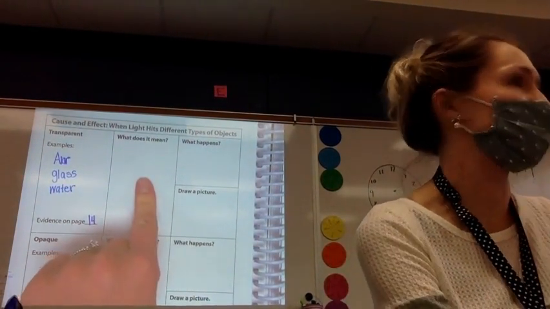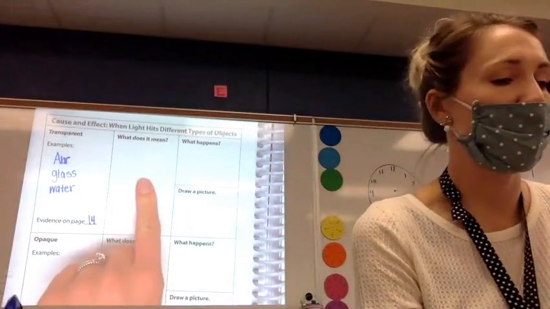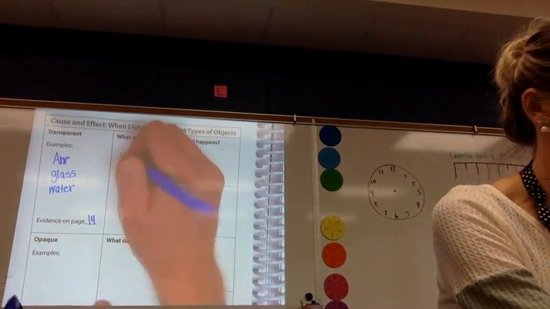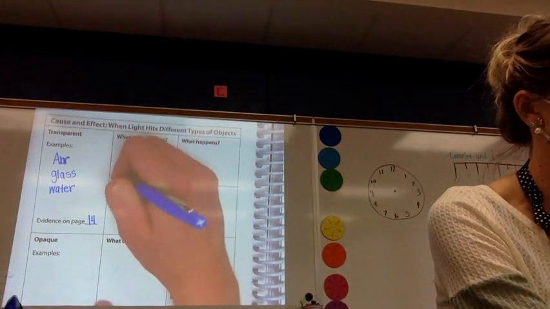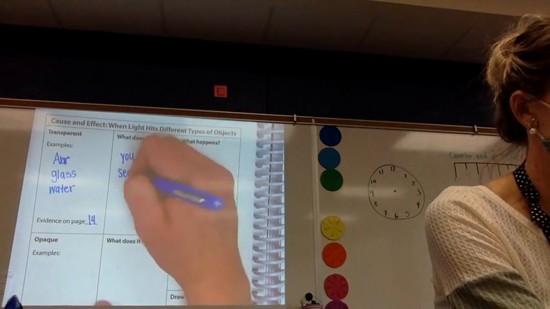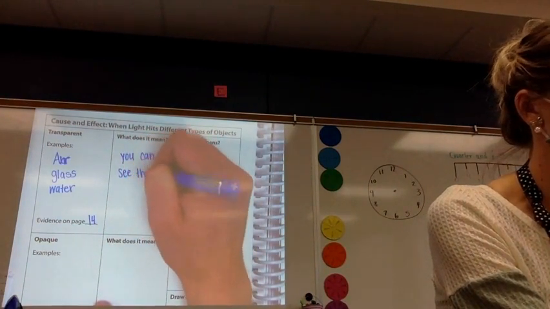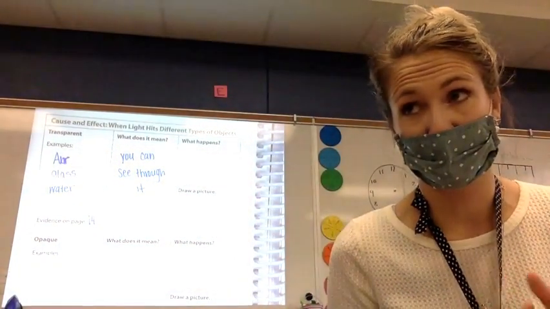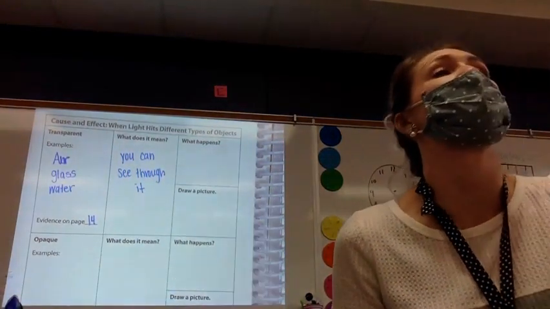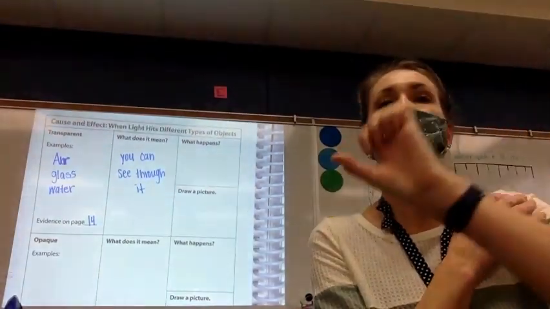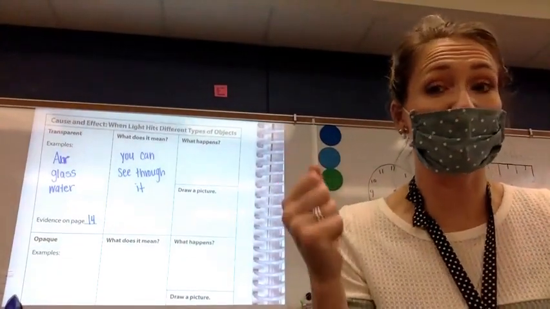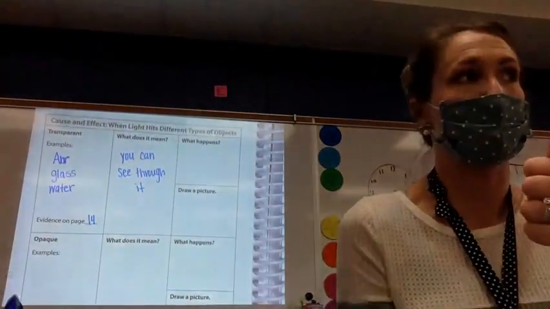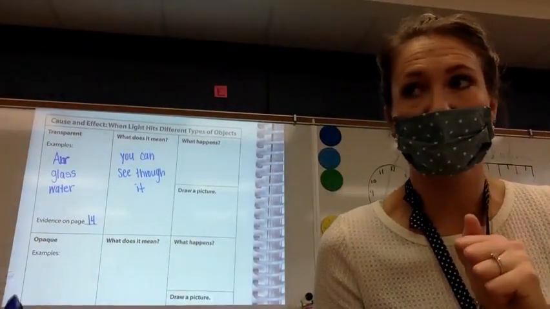According to our text, what did transparent mean? Ray. You can see through it. Yeah, sure. About light can go through. Nope, because there are other things the light can go through as well without being able to see through. So you have to be able to see through it, not just light going through it. Like when I held up that wax paper today, light went through it, but I couldn't see through the wax paper. So that was not transparent.